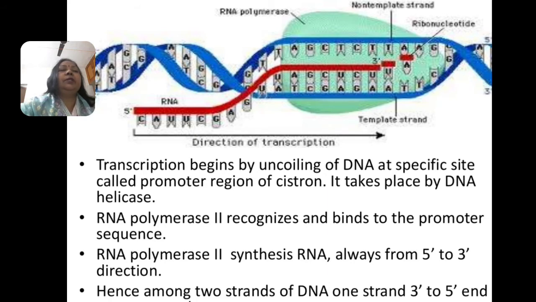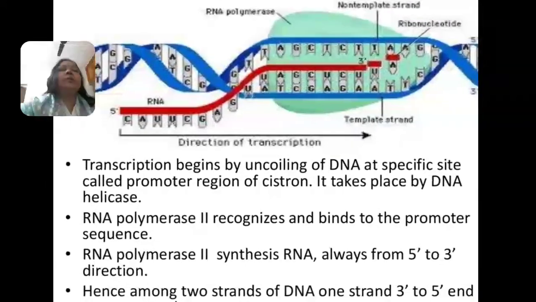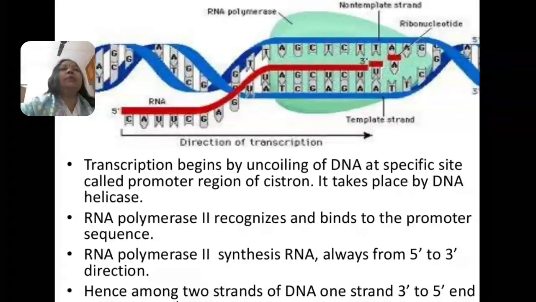Here, in green color, this is the bubble. This bubble is due to the RNA polymerase enzyme, in which the DNA separates into the two strands. So with the breaking of hydrogen bonds, the DNA helix is separated.